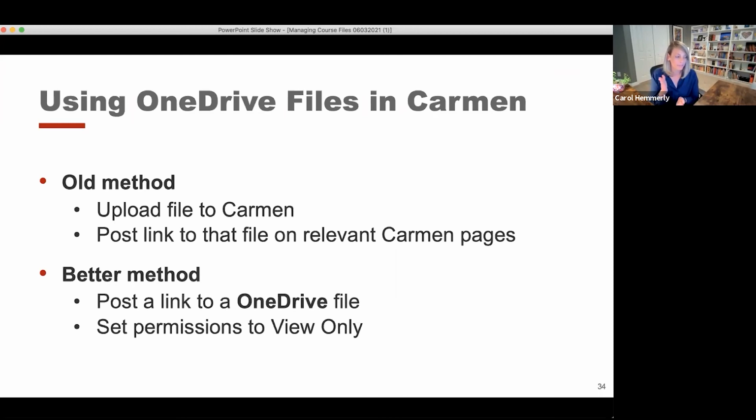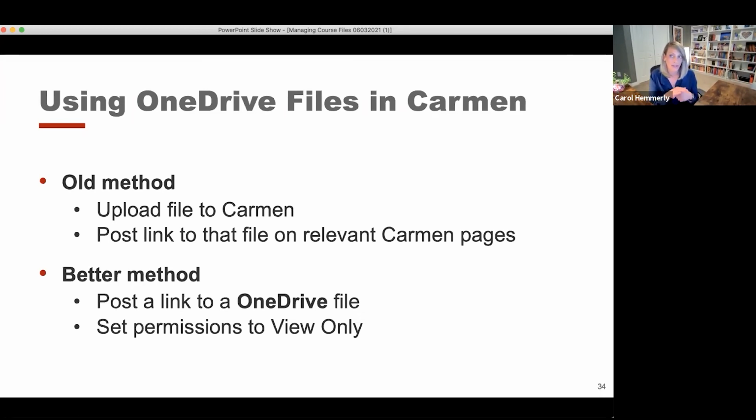However, if you're storing that file in OneDrive, you can set the permissions so that anyone with the link could access that file just to view it, not to edit it.